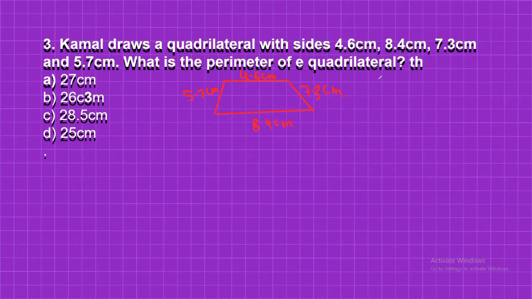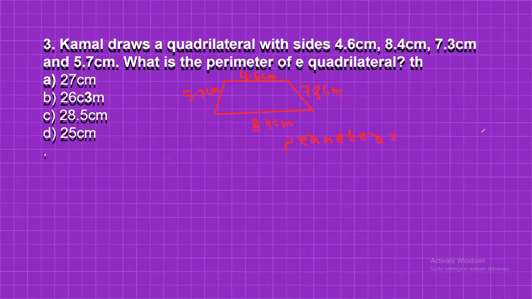What is the perimeter of the quadrilateral? So you know very well what the formula of the perimeter is. Sum of all sides. Perimeter formula is sum of all sides. Got it? Perimeter will be sum of all sides.